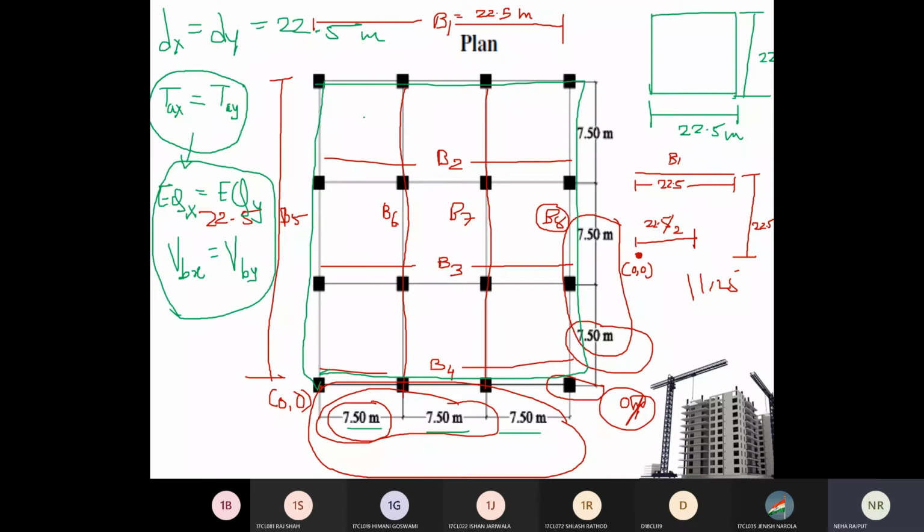ખ્યાલ આવ્યો? હા. Right. If the base dimension is same in x and y, then the building's time period, if the building is moving in x direction, lateral force applied, and the building moves in y direction, in both cases the time period of that building will remain same, right?